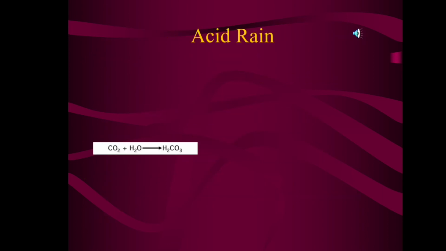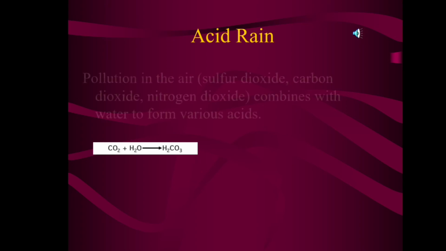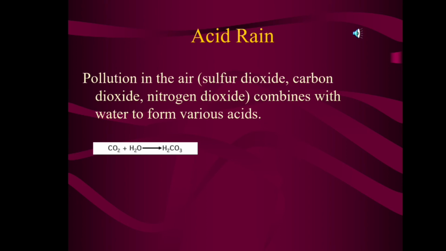What is acid rain? How is acid rain formed? Here CO2 plus water gives H2CO3. Pollution in the air, that is sulfur dioxide, carbon dioxide, nitrogen dioxide gases etc., combine with water to form various acids.